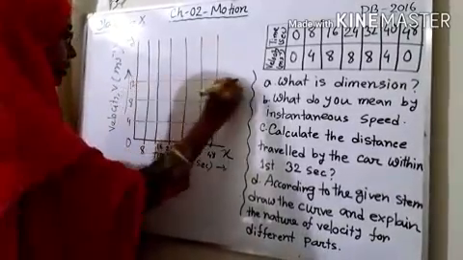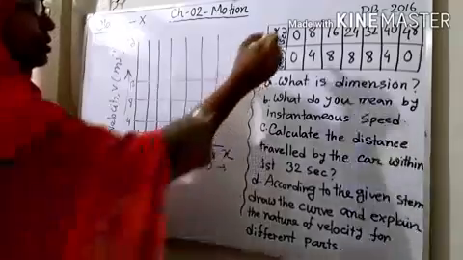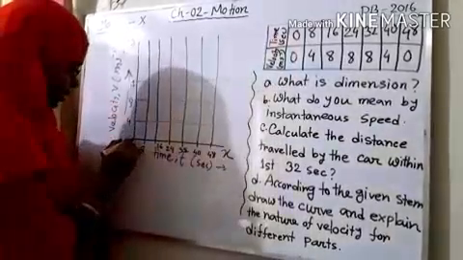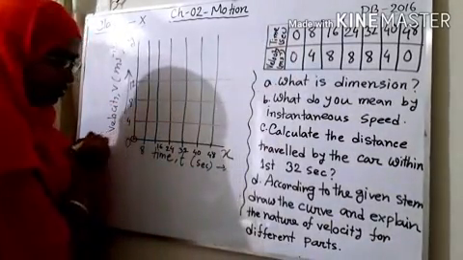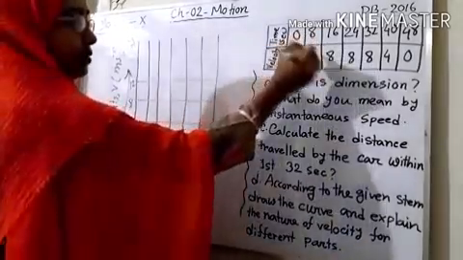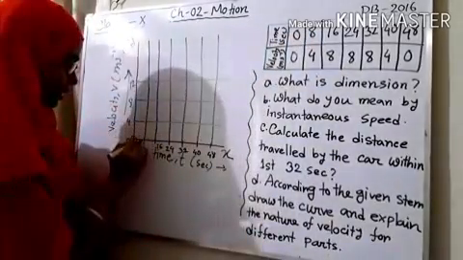Now it's easy to identify the points. At first it is (0, 0), so I am giving here this point, which is (0, 0). And after that (8, 4). So velocity is 4 and time is 8.